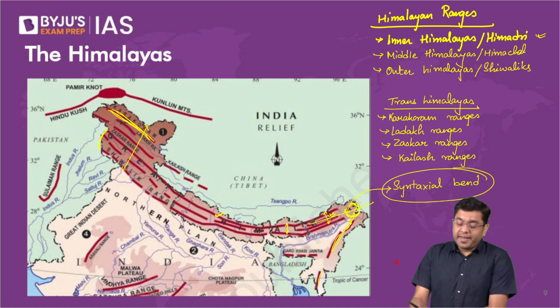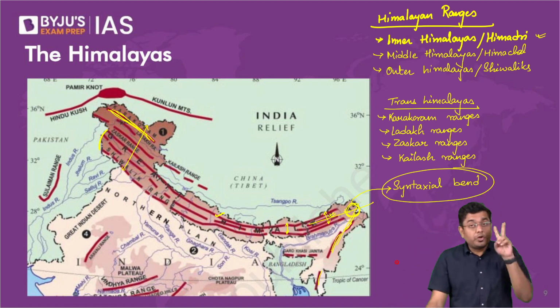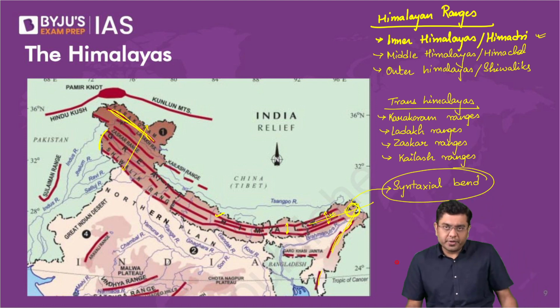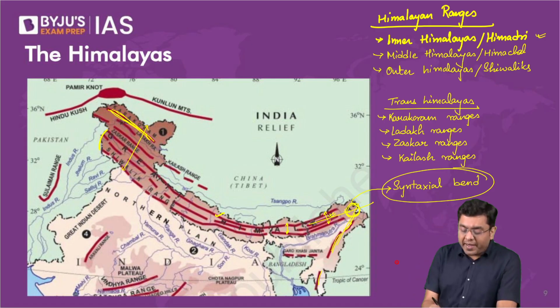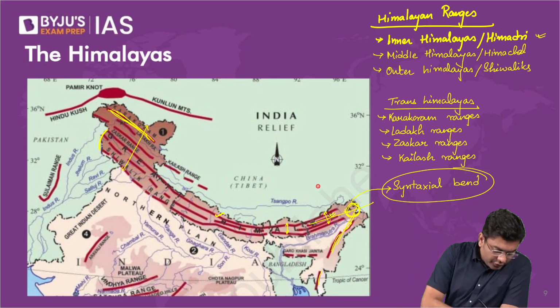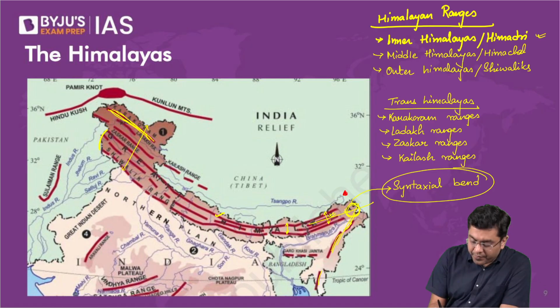So the Himalayan mountains have two syntaxial bends. One syntaxial bend in the east is where you have the presence of the Namcha Barwa. Here you have the peak of Namcha Barwa, slightly north of Arunachal.